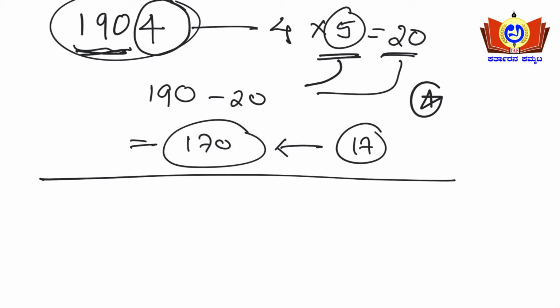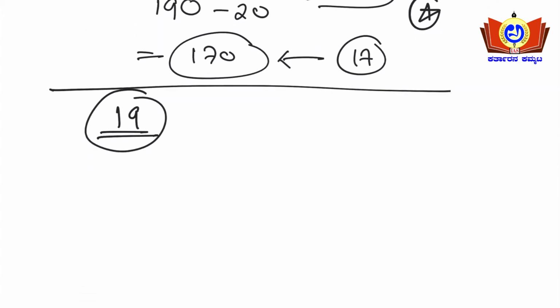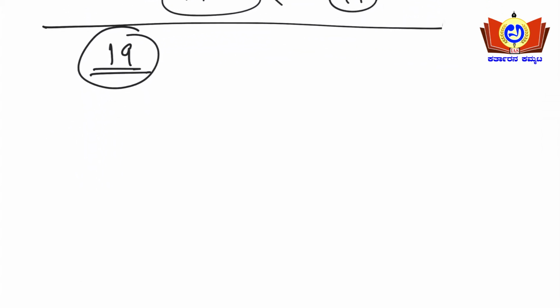So, divisibility by 19. We need to check the rule for divisibility by 19 here. So what I'll do is, see for example, I'll take the number 361. So this last number I'll take, 1.